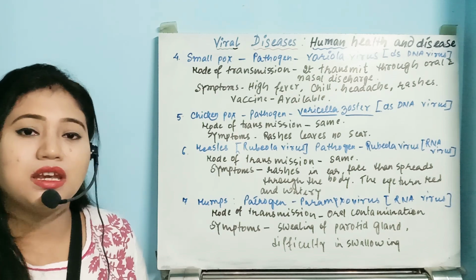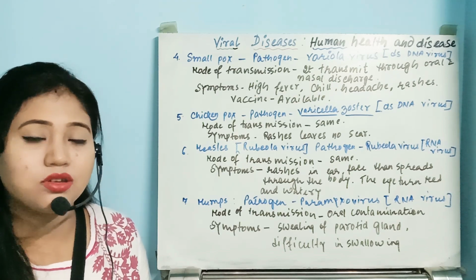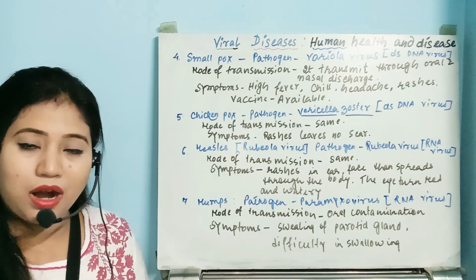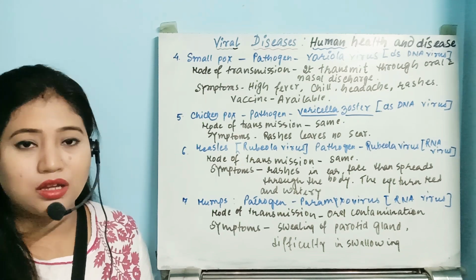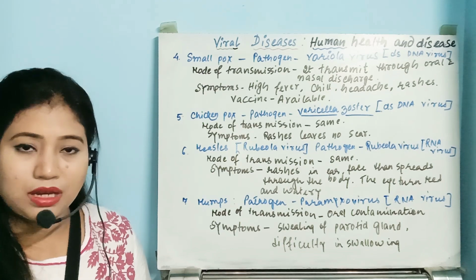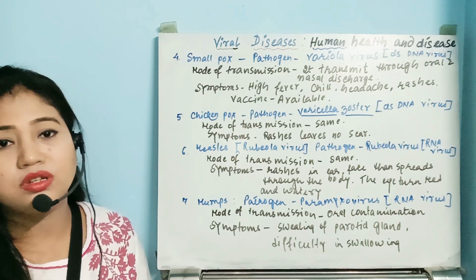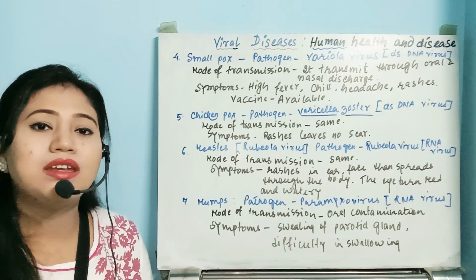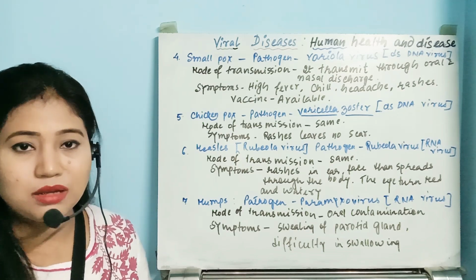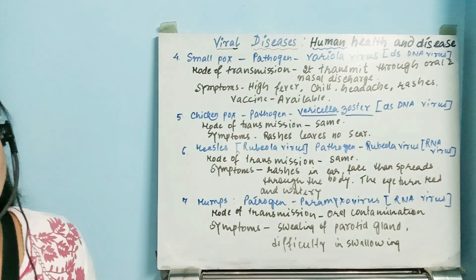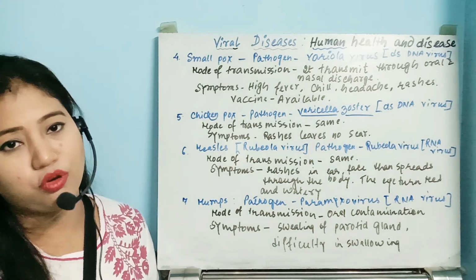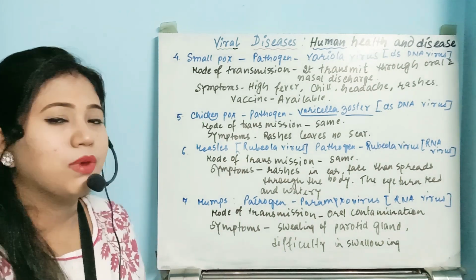That's why the individual should take proper rest so that the virus will not go to different parts of the body, take the proper medications, and have a healthy environment, so that the virus will not contaminate the environment or go to different parts of the body. So that is the condition mumps.